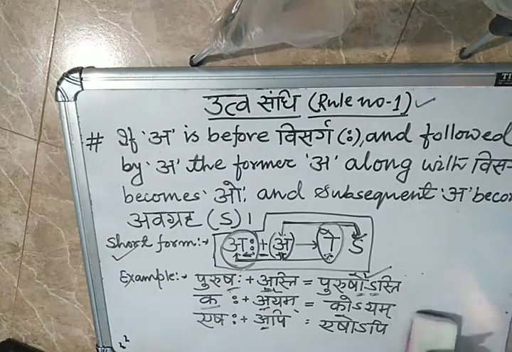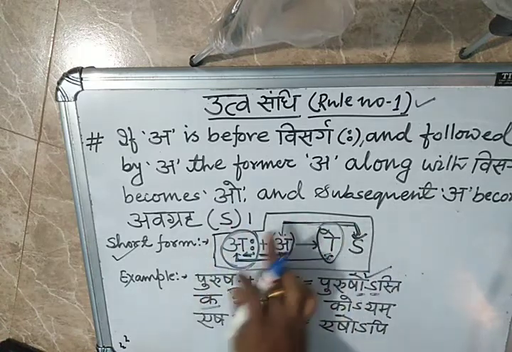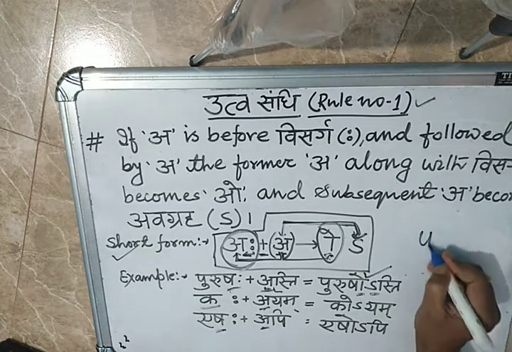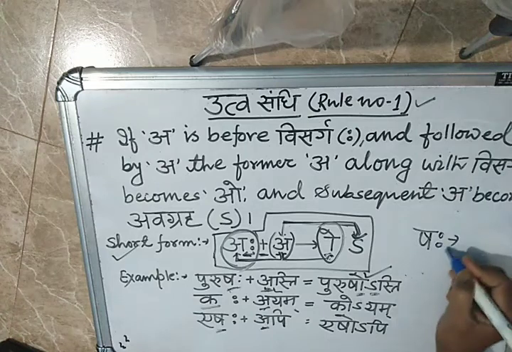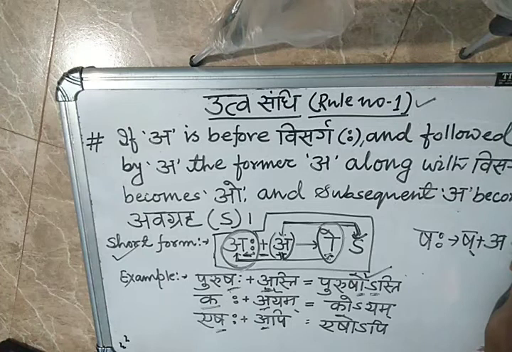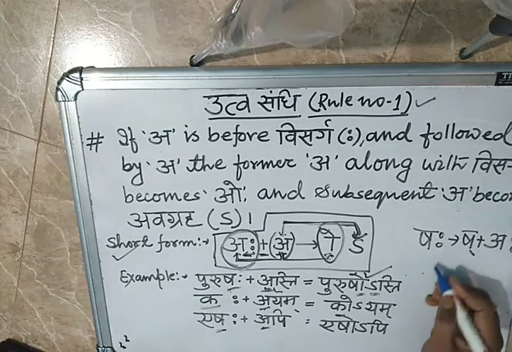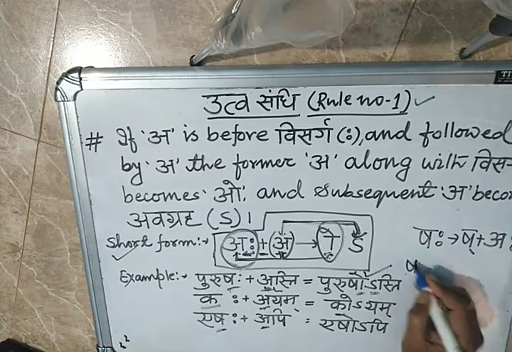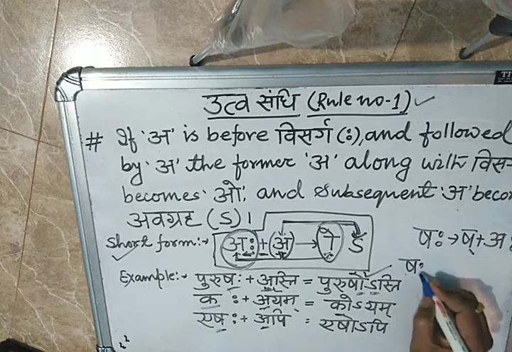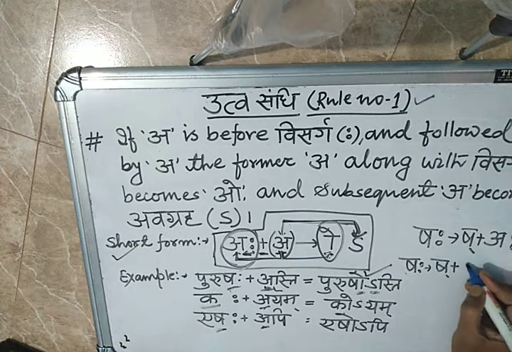Next, just always keep in mind this short formula. Always I am writing this short formula. Don't forget that one. Inside the Manjushha I wrote that one. Now again you come here, saha plus api. If you break saha, what will come? Sa visarga, if you break it, what will come? Half sa plus visarga.